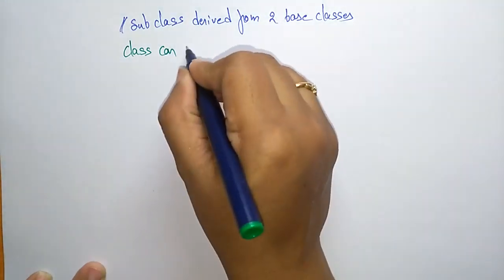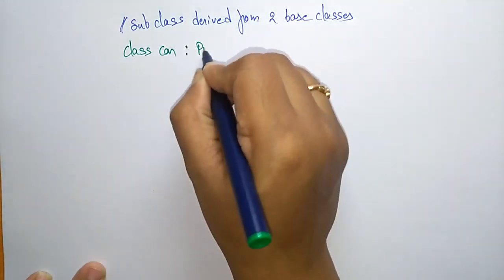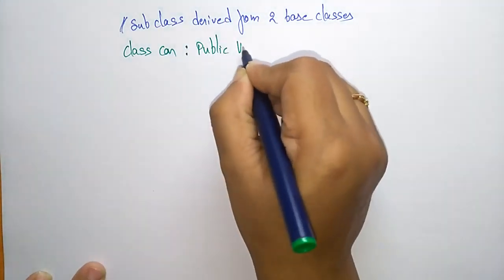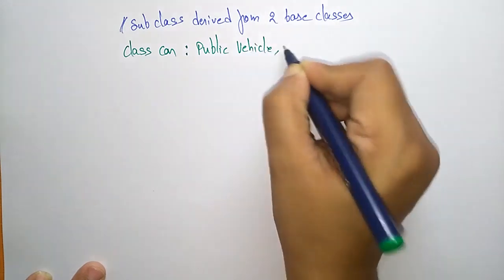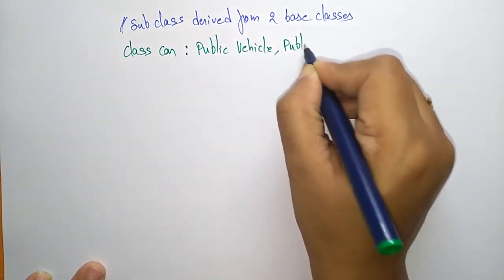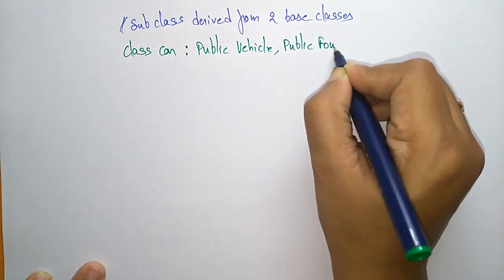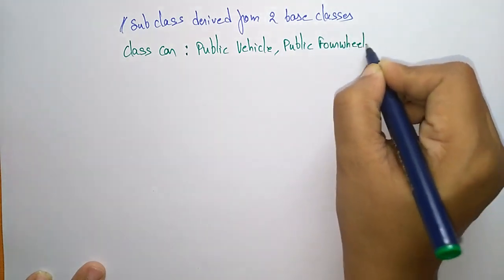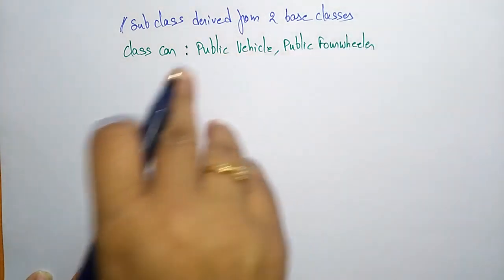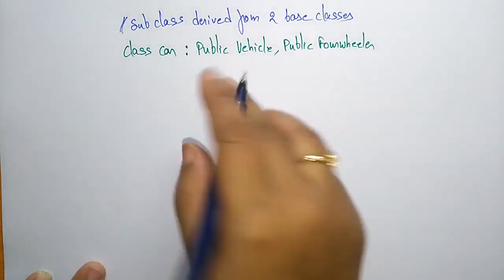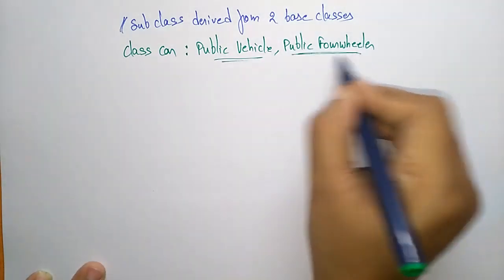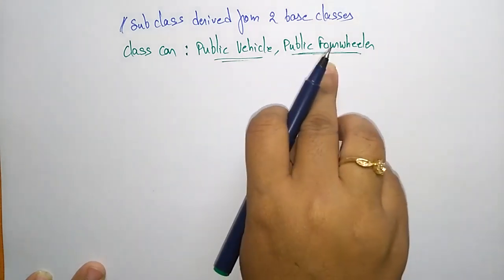Class Car inheriting the properties of public Vehicle, comma, public FourWheeler. Up to now I have written only one base class, but this is multiple inheritance, so I have to write two base classes: public Vehicle, public FourWheeler.